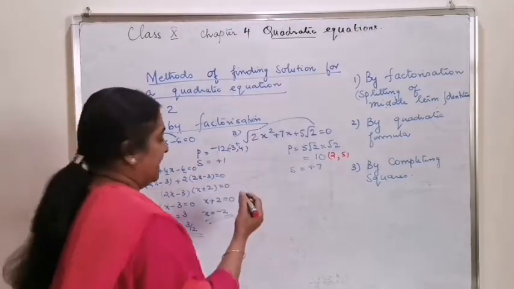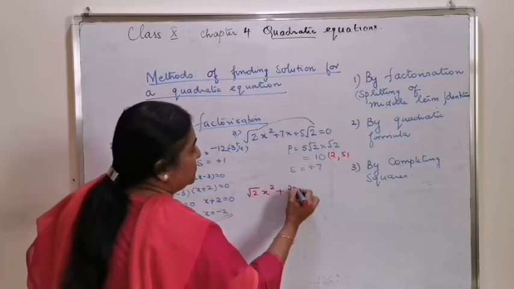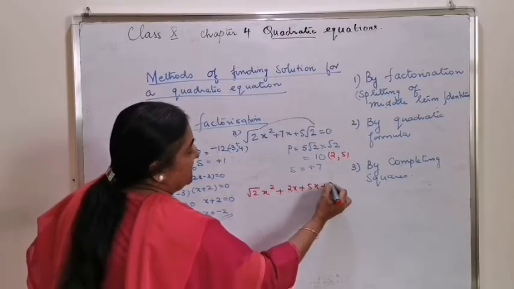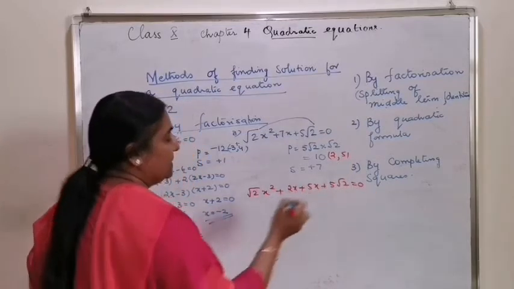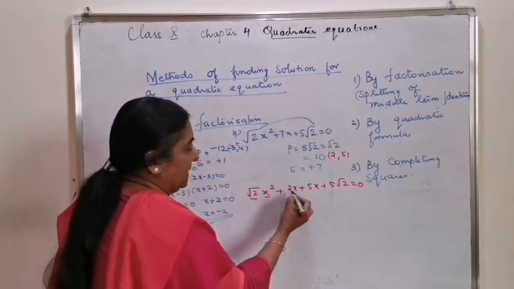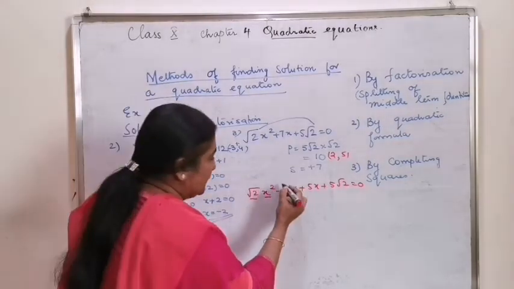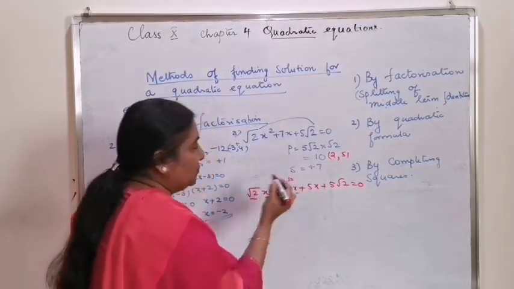Let us do the splitting of middle term as root 2x square plus 2x plus 5x plus 5 root 2 equal to 0.